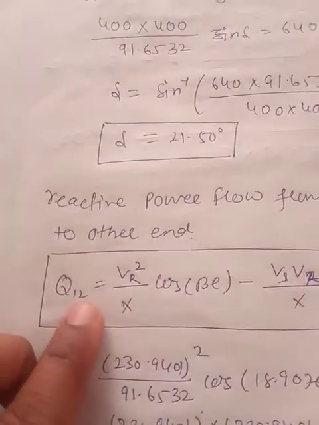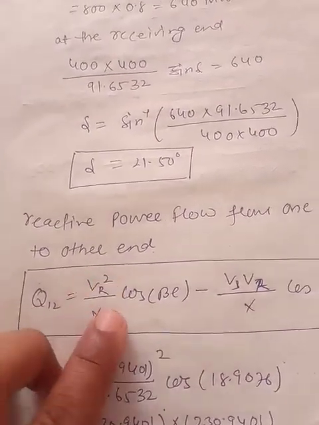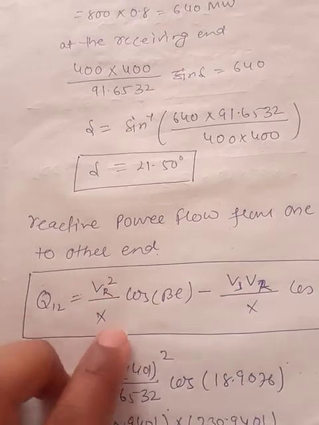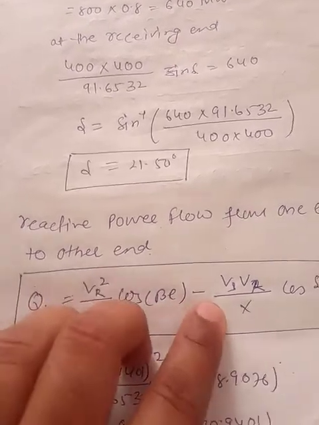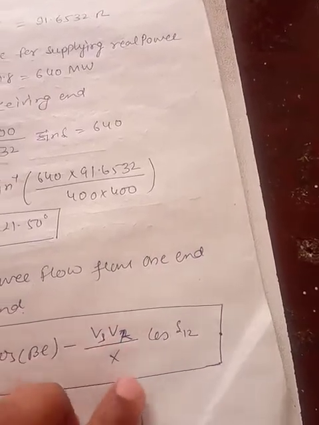That can be written: Q12 equals Vr square upon X cos beta L, minus Vs Vr upon X cos delta 12.